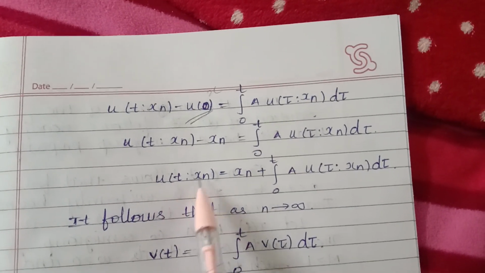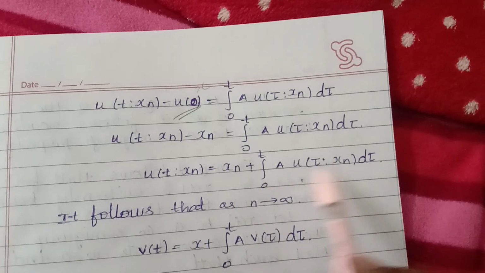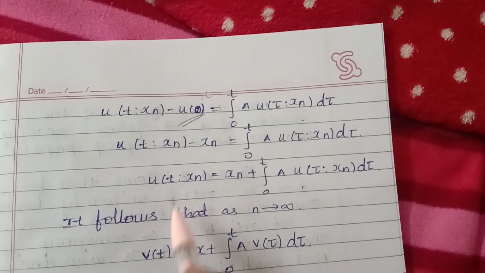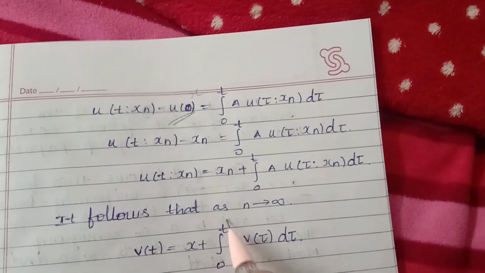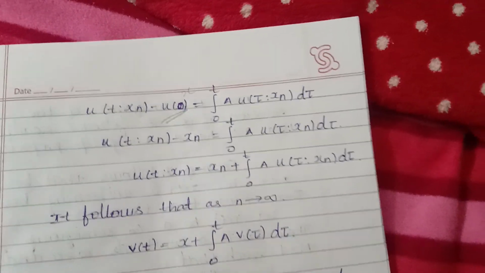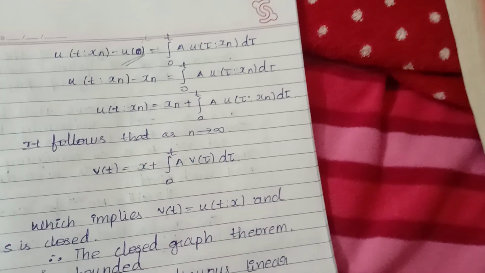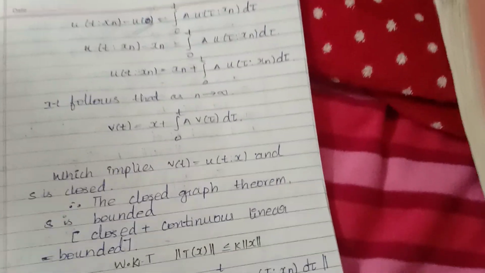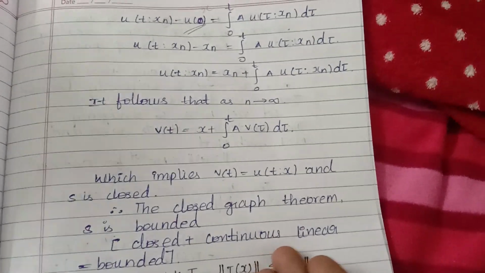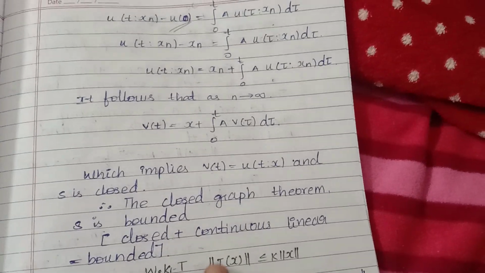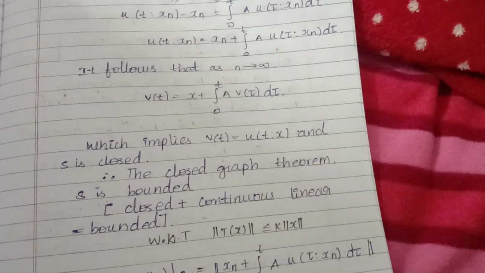So u of t, x_n tends to x_n of this term. If n tends to infinity, this is considered as v of t equal to x plus the integral from 0 to infinity of A into v of tau. Which implies v of t is this one. The graph is closed, which means by the closed graph theorem it will definitely be bounded. So we consider the graph; since it is closed, it will definitely be bounded. So norm T of x is less than or equal to K into norm x.